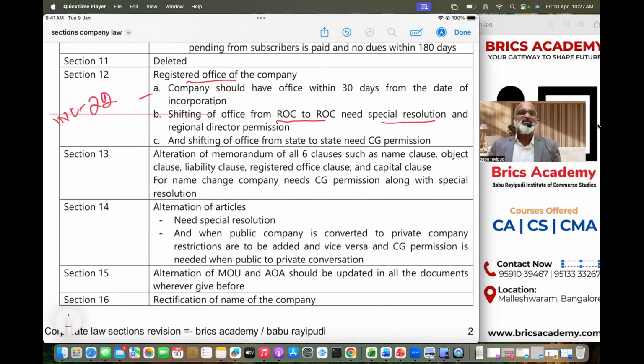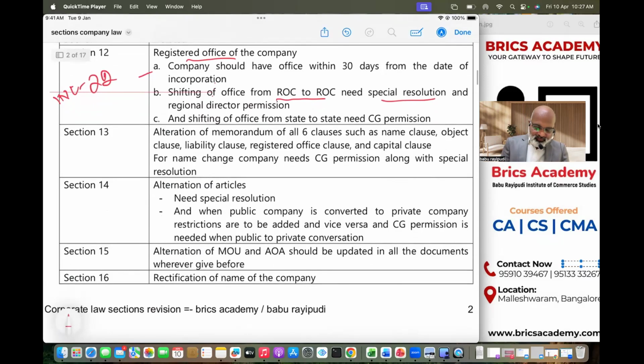Got my point? So it's basically shifting office. And moreover, Section 12 is related to registered office in particular, but Section 13 also talks about alteration of memorandum, passing special resolution. This information will be there in Section 13 also. Let's see now what is Section 13.